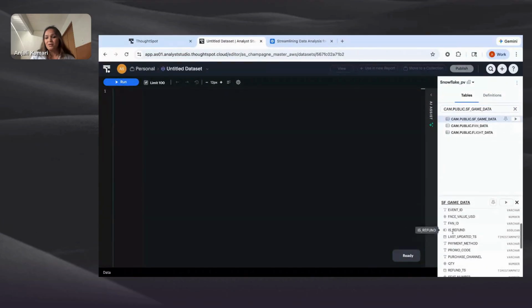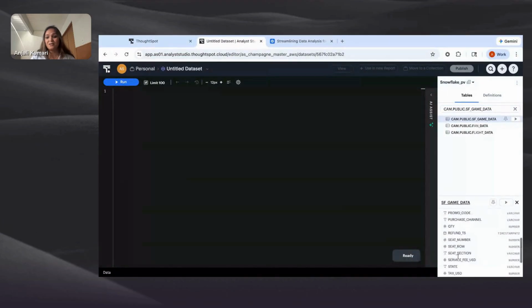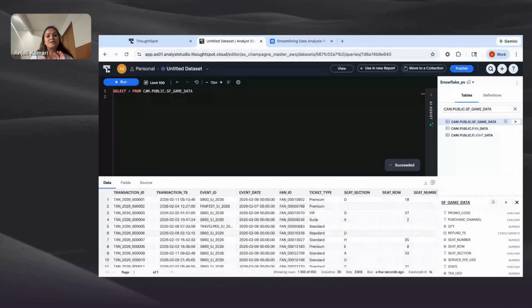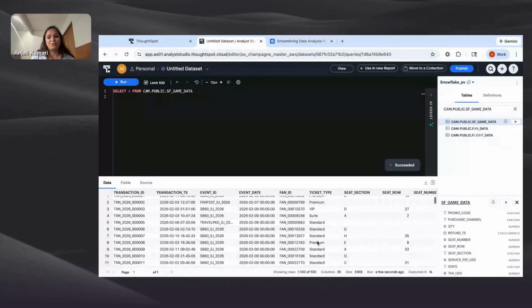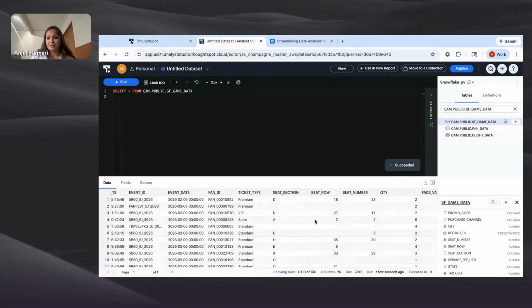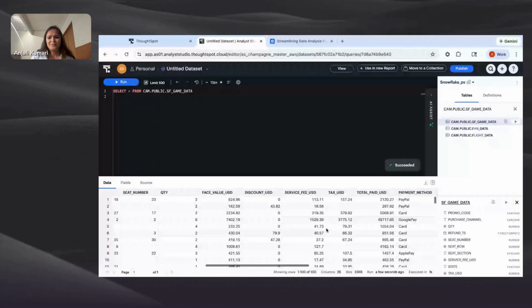When I'm looking at the table, all the columns make sense to me. This sounds good, but I'm going to do a simple select star and see how the data quality is. So I'm just going to execute it in the SQL interface that you see here. I run the query, and what I see is that this data is indeed correct. But the data is not ready for AI consumption. There is some missing information, some of the columns need some transformation, some of the column cell values are missing, and so on.